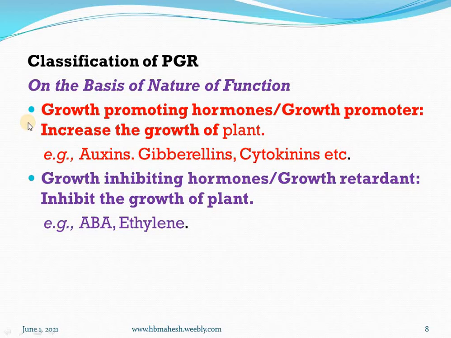The second classification based on the nature of function is growth inhibiting hormones or growth retardants. See, these inhibit the growth of the plant, but they are involved in other cytological, physiological, and biological activities of the plant. For example, abscisic acid, ethylene, and so on. Abscisic acid is involved in the aging process. Ethylene is known as a fruit ripening hormone, and so on.